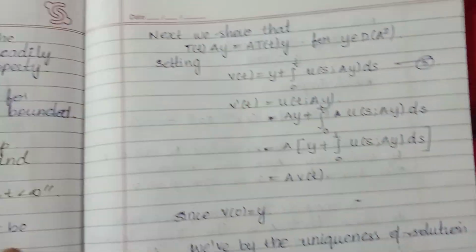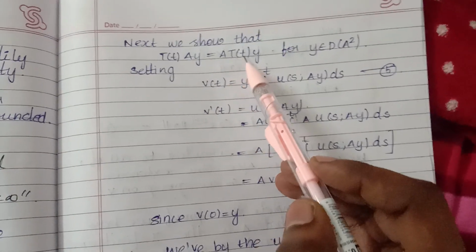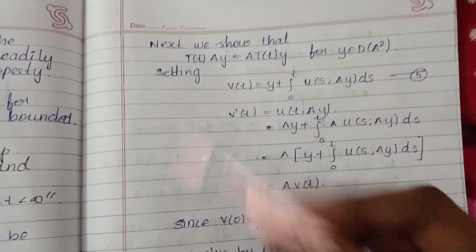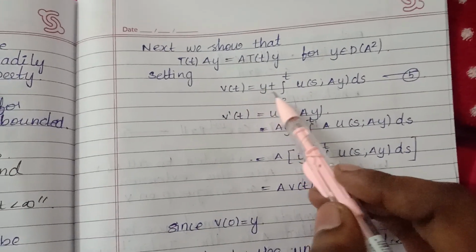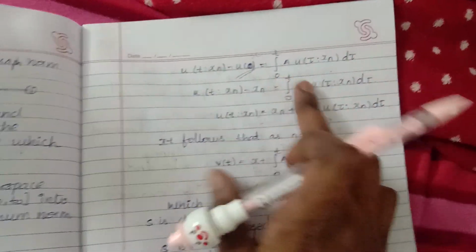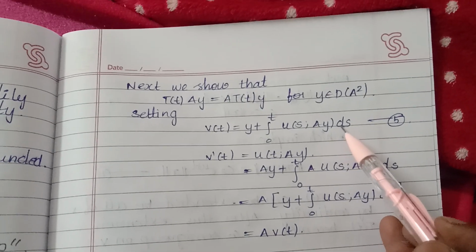So now what we have to show is that A of T of t of y equals A into T of t of y, where y belongs to D of A squared. So setting v of t equal to y plus the integral from 0 to t, as usual we said that u equals y plus the integral from 0 to t of u of s comma Ay ds.